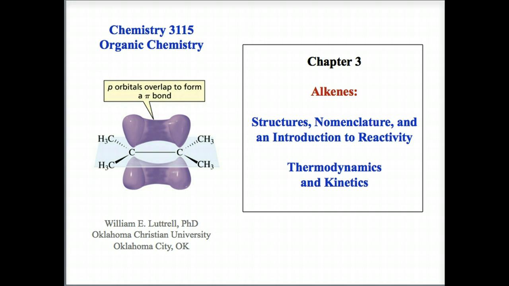We'll use curved arrows, as you'll see in the diagrams. We will also look at the principles of thermodynamics and kinetics, principles that allow us to understand how and why organic reactions take place.